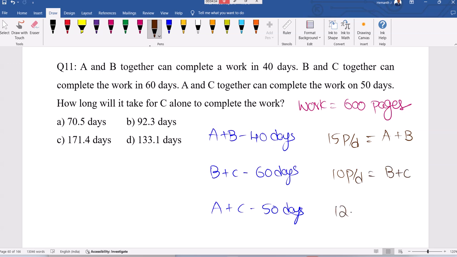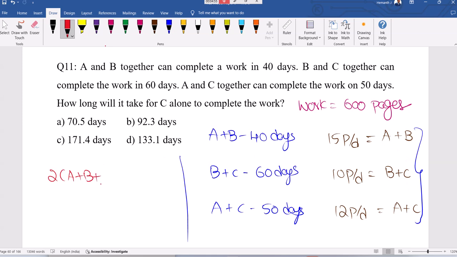Whereas A and C can type 12 pages per day. Now, if you want to get C alone, we need C efficiency. Before that, add all the right hand side. We'll get 2A, 2B, 2C. So twice of A plus B plus C efficiency.